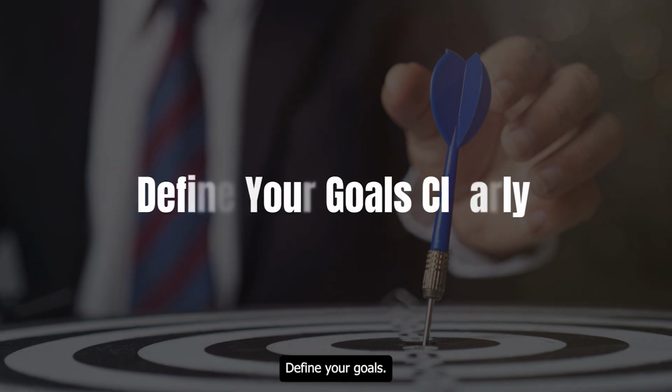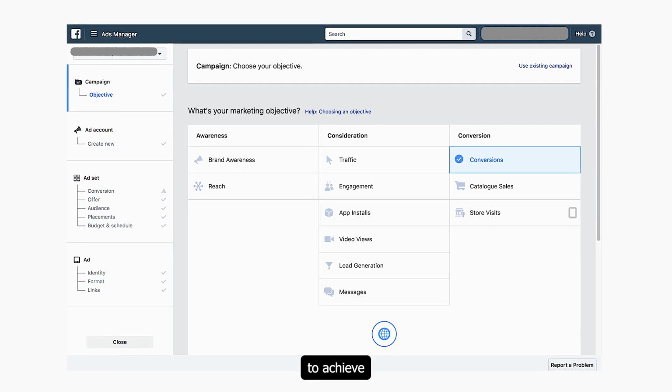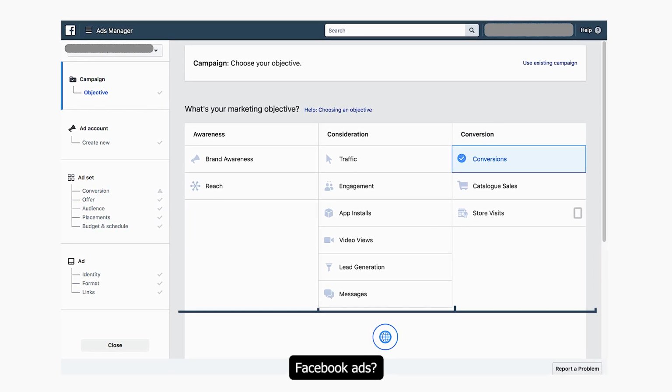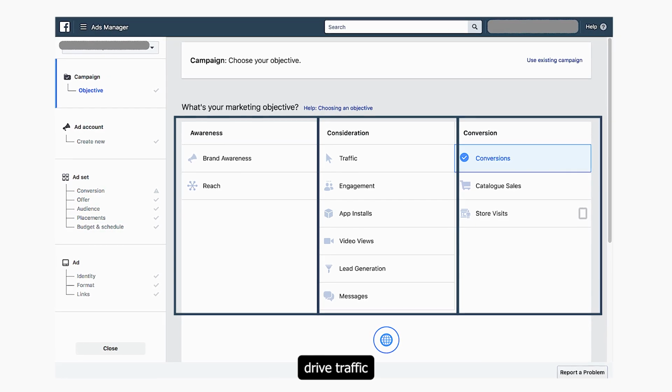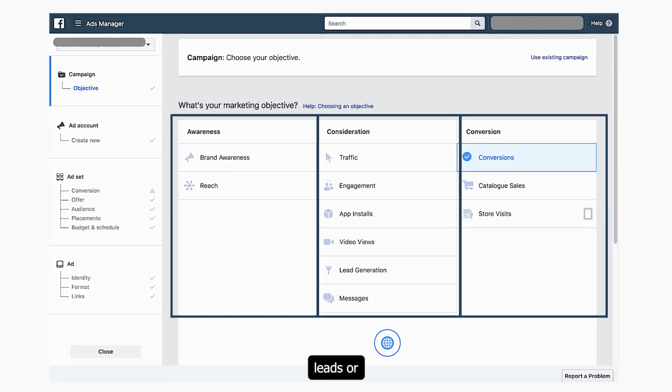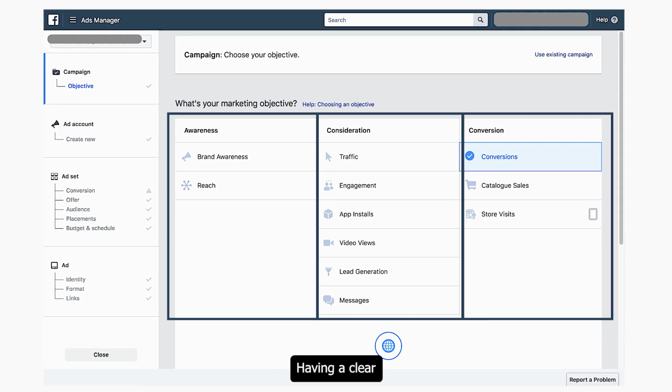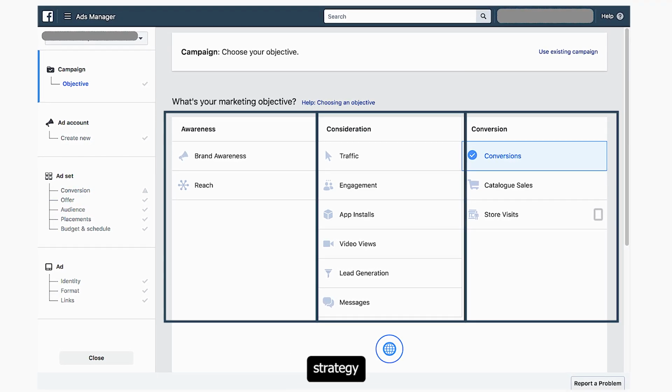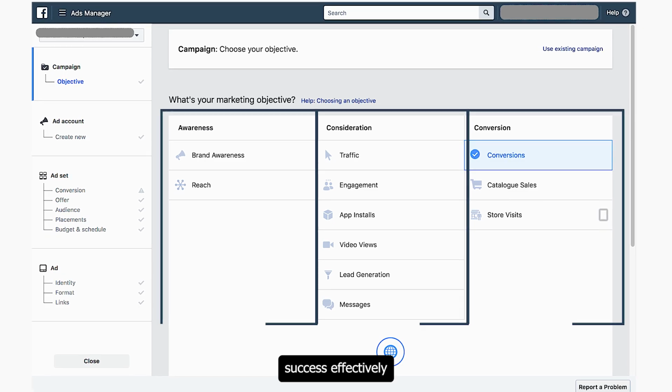First and foremost, define your goals. What do you want to achieve with your Facebook ads? Are you looking to increase brand awareness, drive traffic to your website, generate leads, or boost sales? Having a clear objective will help you tailor your campaign strategy and measure success effectively.